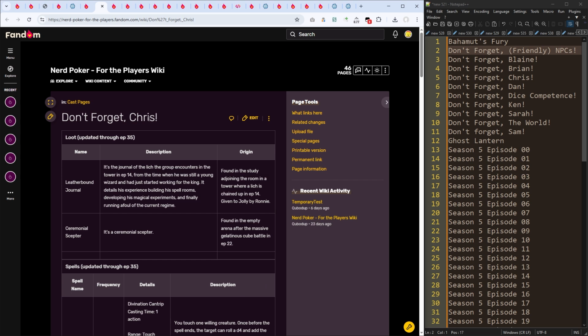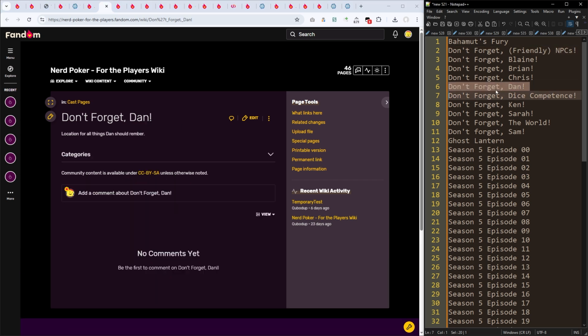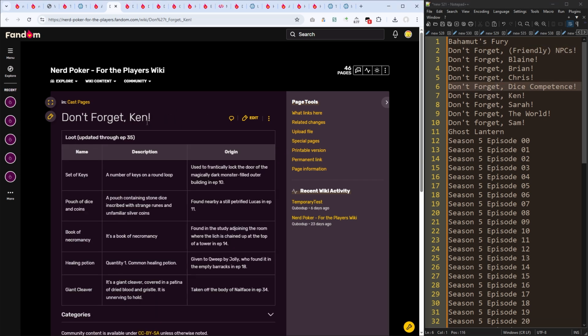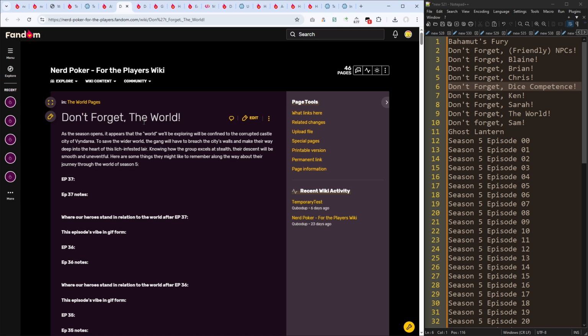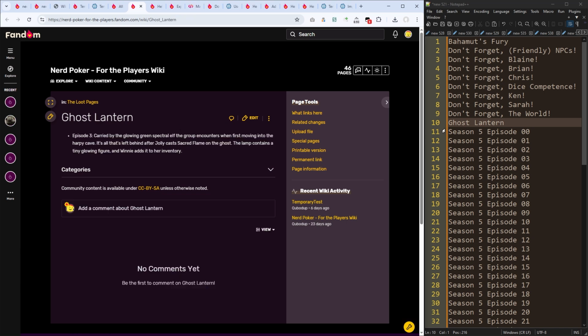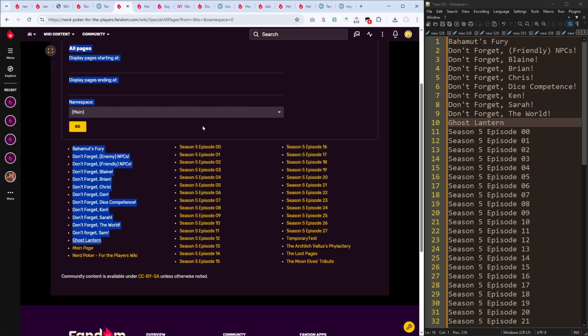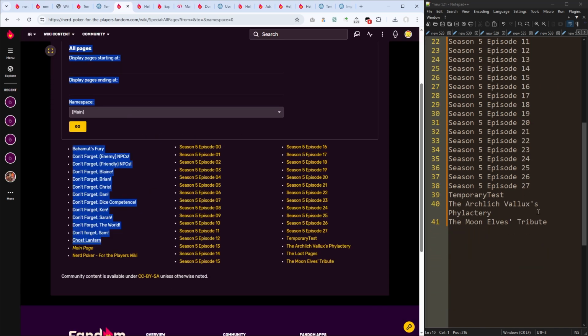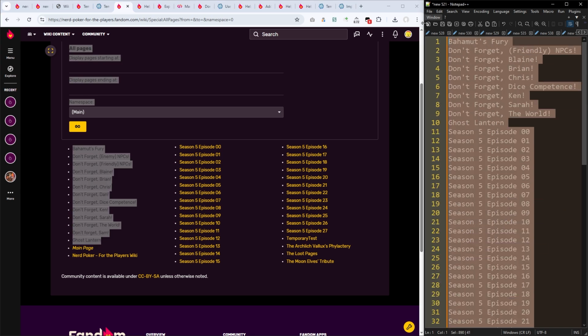Blaine, yes. Brian, yes. Chris, yes. Dan is empty. Getting rid. Dice competence, yes. Ken, Sarah, the world. Sam is empty. Let's get rid of Sam's page. Ghost Lantern has stuff. And we're back. And that's it. So these are the pages that we want to transfer.